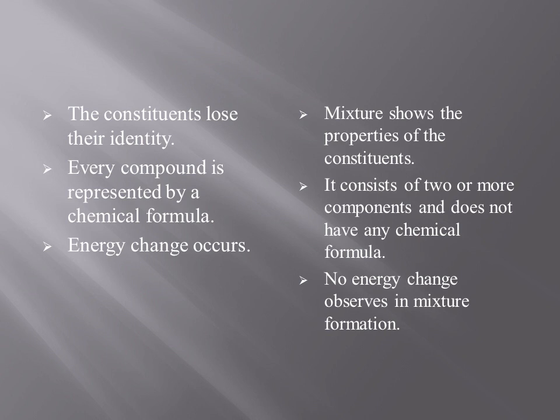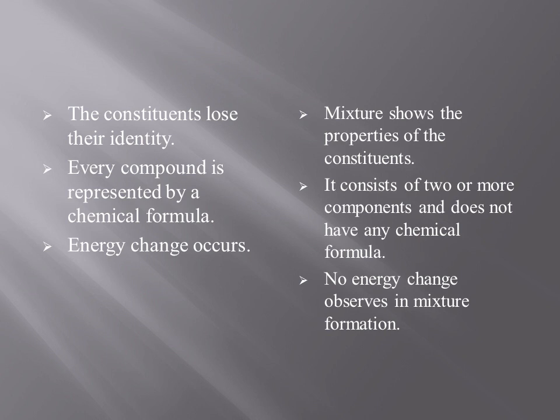So if I want to form a compound, what do I have to do? I have to take hydrogen and oxygen in a fixed ratio, like 2 molecules of hydrogen and 1 molecule of oxygen, and join them together by giving them electricity.